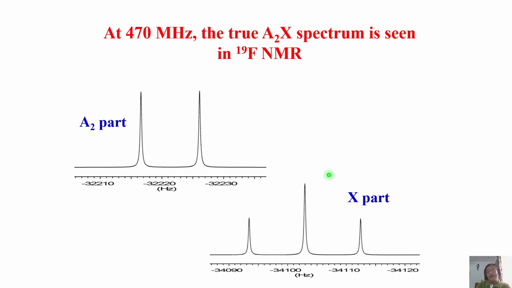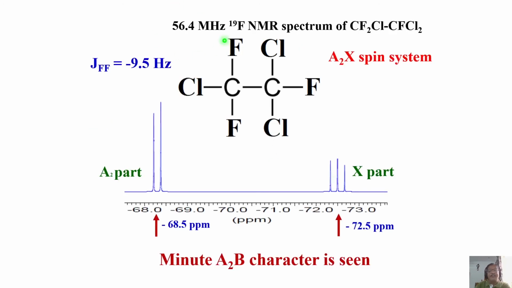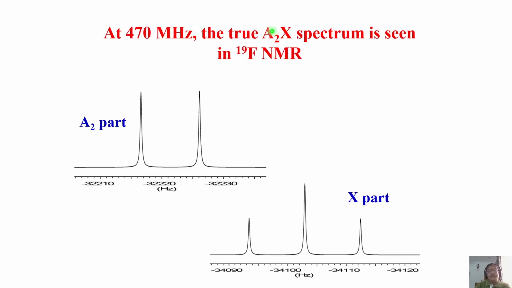Very clearly see, this is at 56.4 megahertz. That is about 80 megahertz or so. Now go to 500 megahertz. At 500 megahertz, fluorine comes at 470. See, now it's a beautiful X part and a beautiful A2 part. Everything is clearly seen.